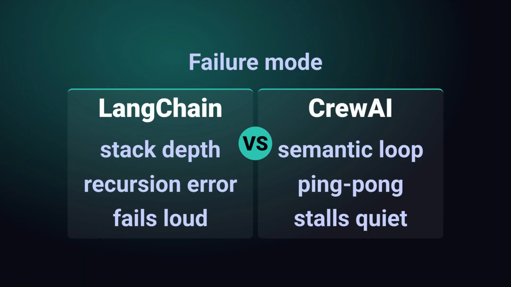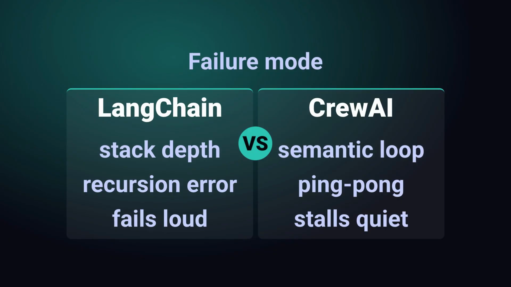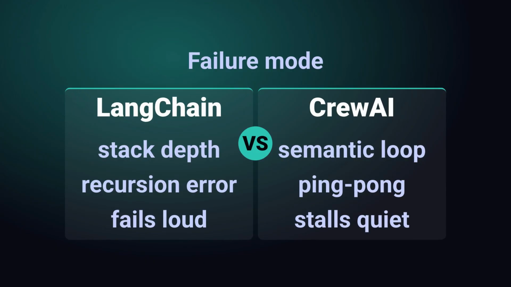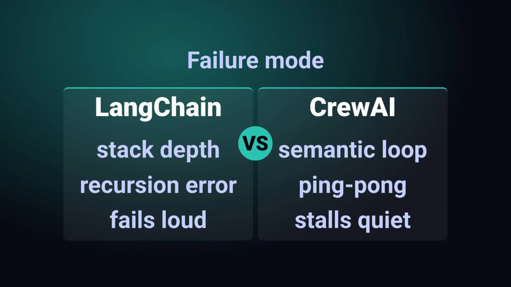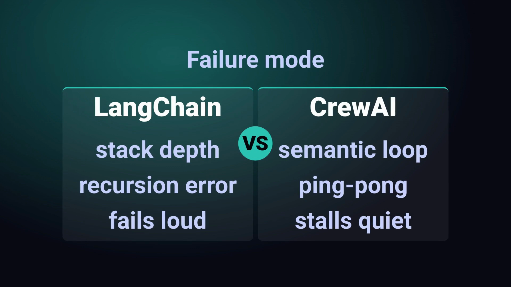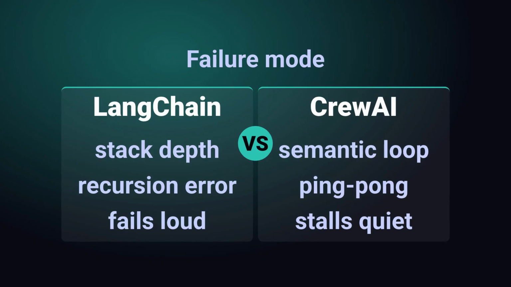So why does one crash loudly and the other stall quietly? LangChain's older executors fail on actual call stack depth and iteration counts, which surfaces as recursion or timeout errors. CrewAI rarely hits a true stack overflow because delegation is mediated through the LLM's reasoning, so it degrades into semantic loops instead. The fix differs accordingly. In LangChain and LangGraph, you set explicit recursion and iteration limits and flatten your call graph. In CrewAI, you tighten role definitions, disable delegation on leaf agents, and use a hierarchical process with a single clear manager.